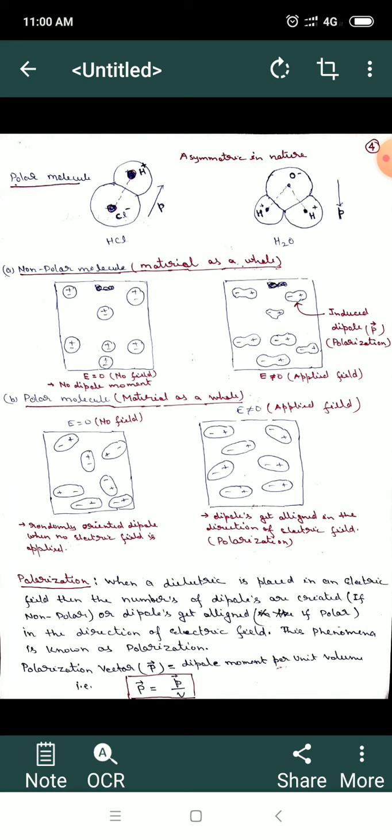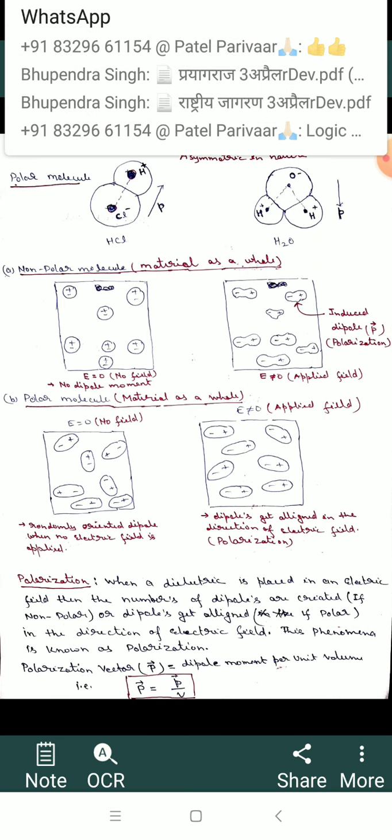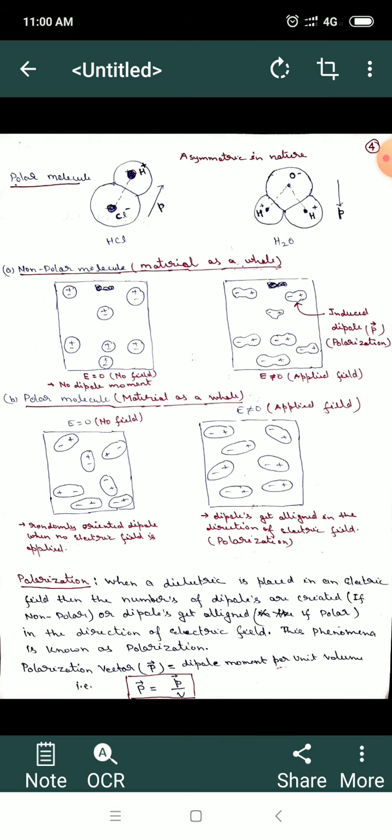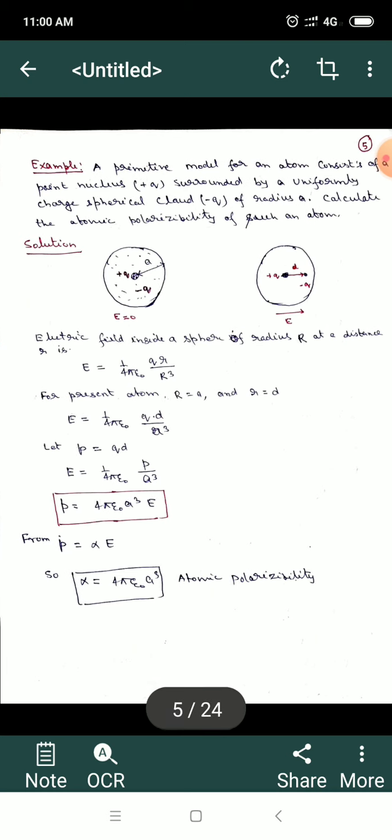In order to measure the polarization, we define a vector quantity known as capital P vector. This is known as the polarization vector. The polarization vector in any dielectric material is the dipole moment per unit volume. So the polarization vector P is equal to small p upon V, where small p is the dipole moment vector and V is the volume.